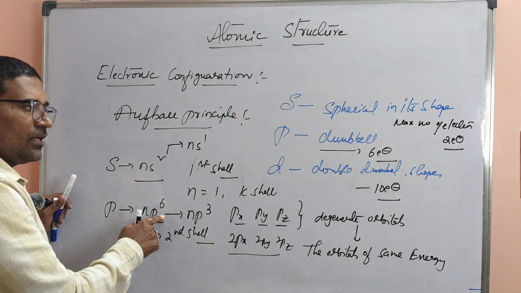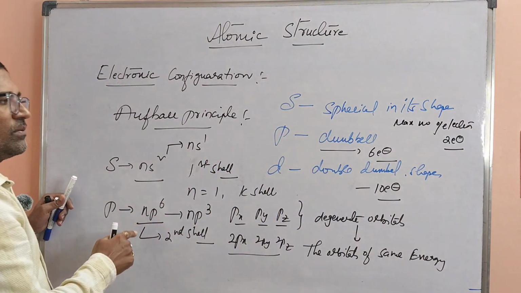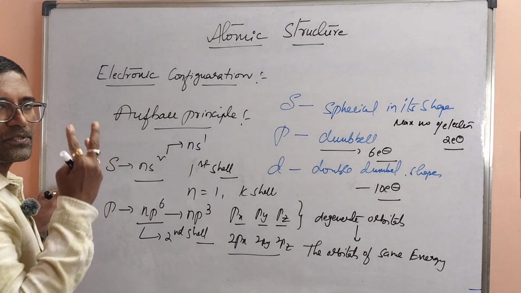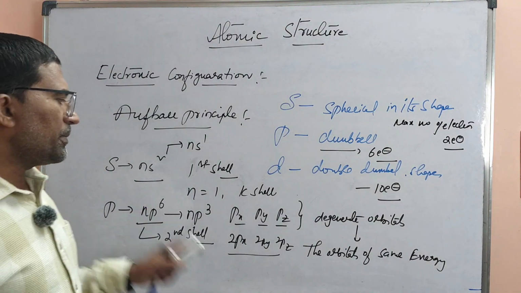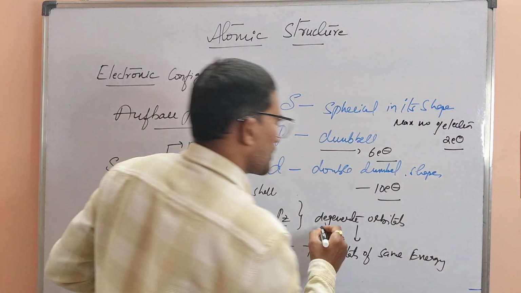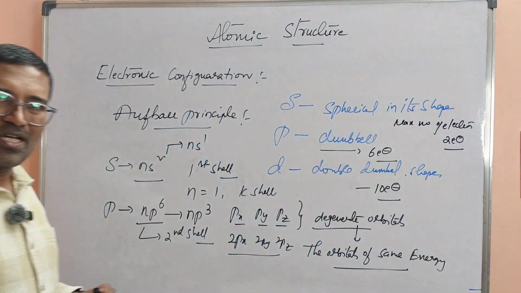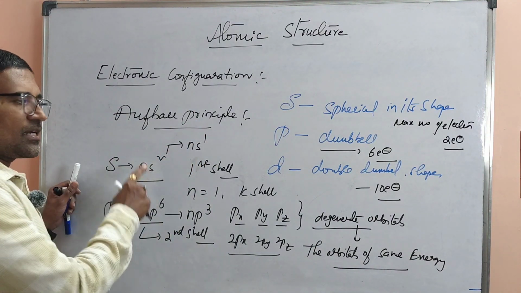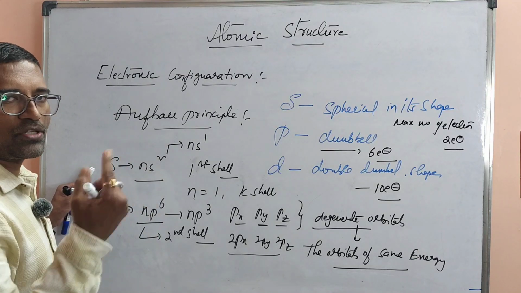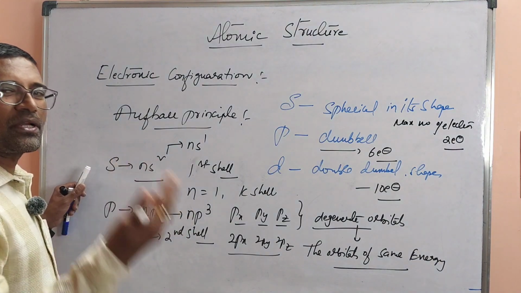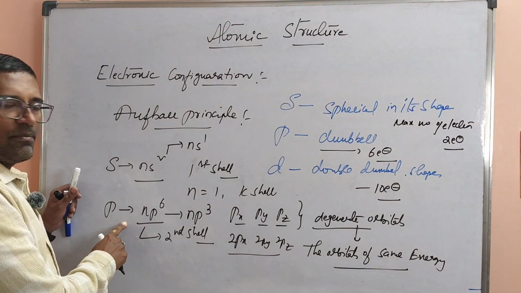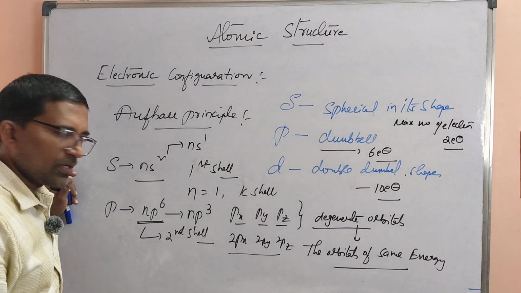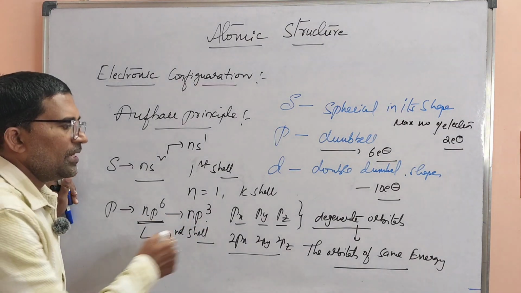So the p orbital shape is dumbbell, and the maximum number of electrons in p orbital is 6. We have three degenerate orbitals: px, py, pz. Orbitals of same energy are called degenerate orbitals, whereas s does not have any degenerate orbitals. If the s orbital is in the first shell, it is called 1s, in the second shell 2s, then 3s, 4s and so on, depending upon the number of shells. The general outermost electronic configuration of p is np6, the half filled configuration is np3, and p has 3 degenerate orbitals.